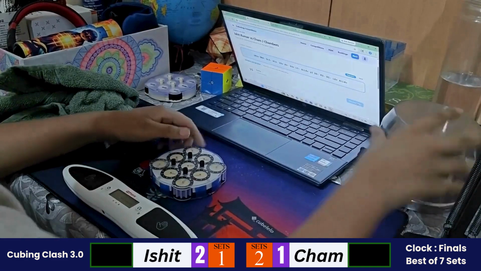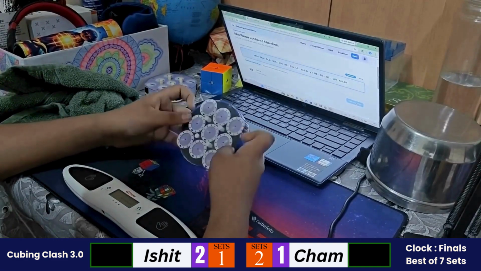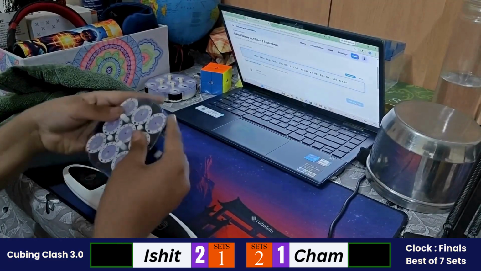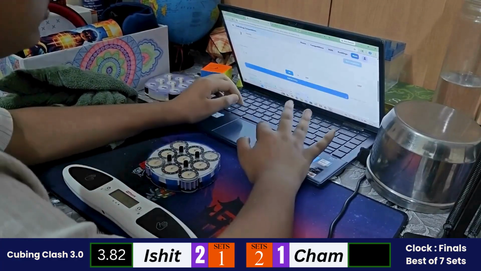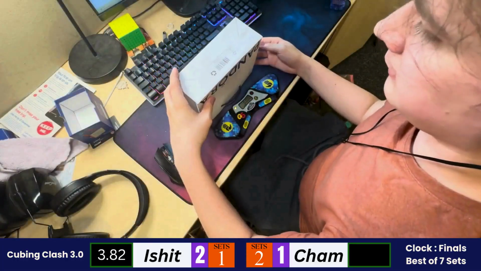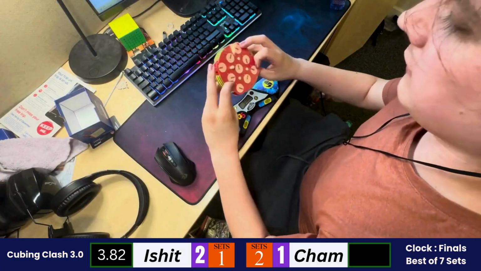Ishit is starting with the fourth solve of the set. So it's surely nerve-wracking. Very intense match between both of them going neck to neck. Ishit is starting with the fourth solve. A pretty quick turning from Ishit. A little bit of a mess up as well, I feel. 3.82 from Ishit. So Cham needs to beat a 3.82 to maintain his level in the set, or else Ishit will win the set.